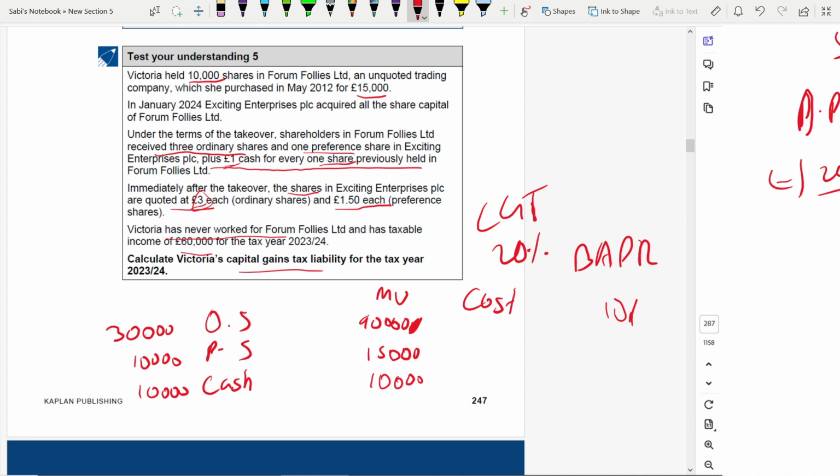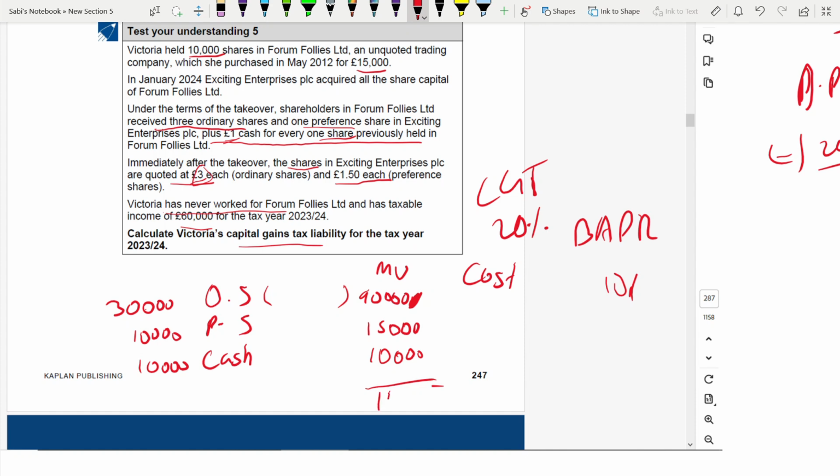Now we have to find the cost, for ordinary share. What is the total? 115,000, isn't it?